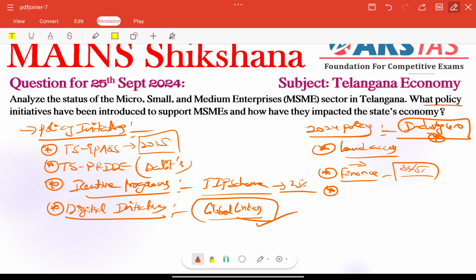Growth acceleration related initiatives are also there. For example, setting up 10 common facility centers in different districts to provide shared resources. This is also very important, right? Other than that, we have technology advancement, right? For example, establishing a 100 crore rupees Entram fund.